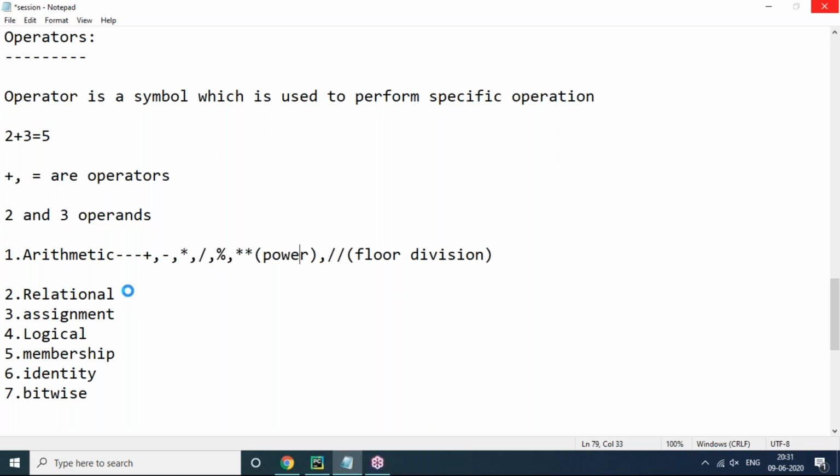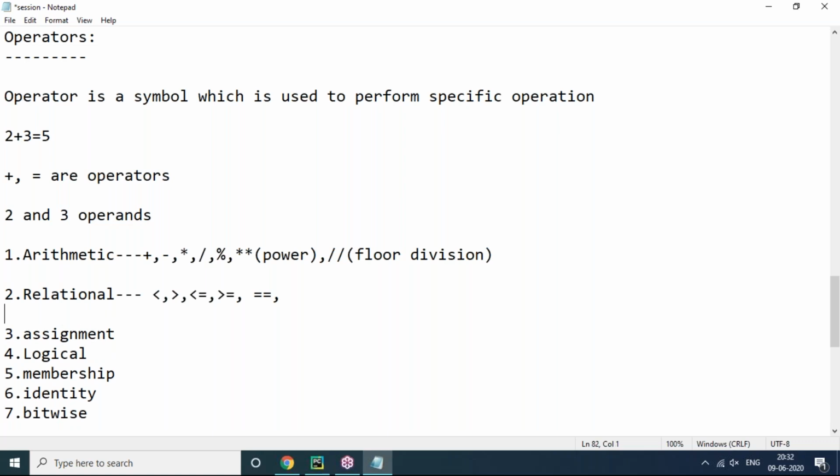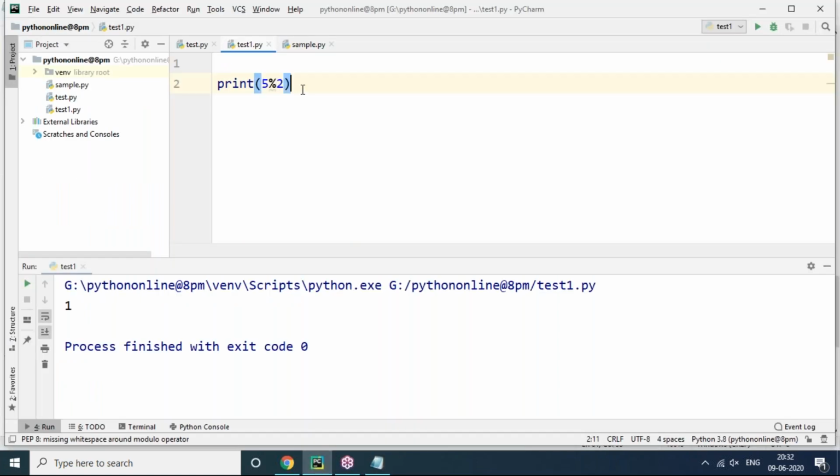These are the relational operators that we have: less than, greater than, equal to, this kind of relation. Now you can see: less than, greater than, less than or equal to, greater than or equal to, and equal to. Double equal to is always a relational operator. Single equal to we can consider only as an assignment operator, which we'll discuss next. Then double equal to is relational, and not equal to is relational also. These are called relational operators. They maintain some relation between the variables.